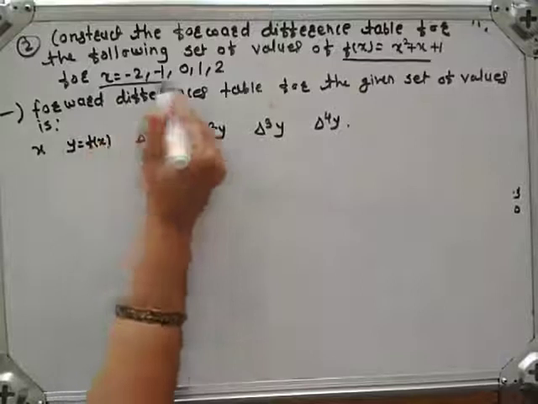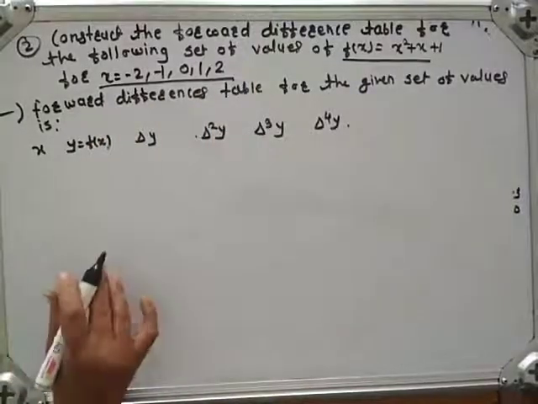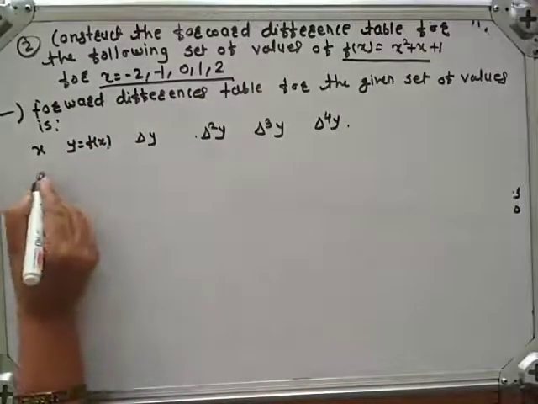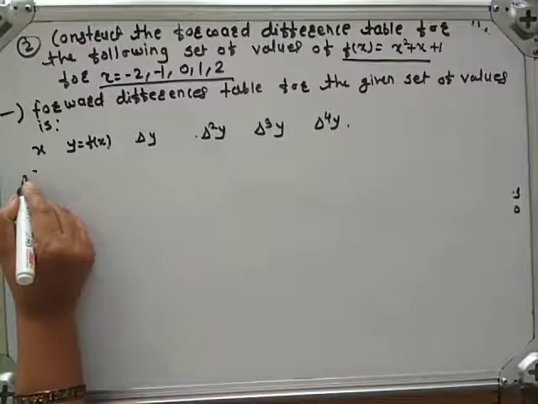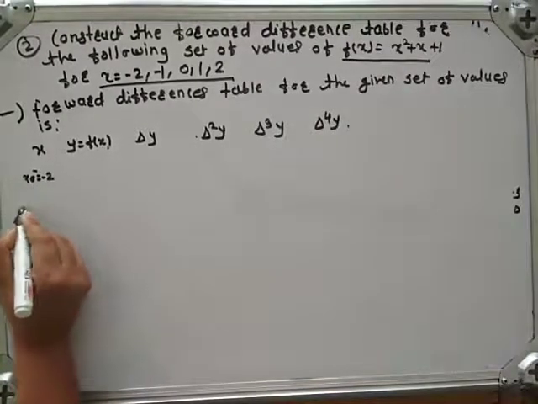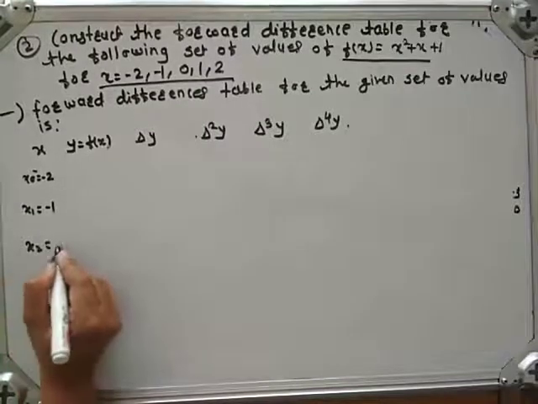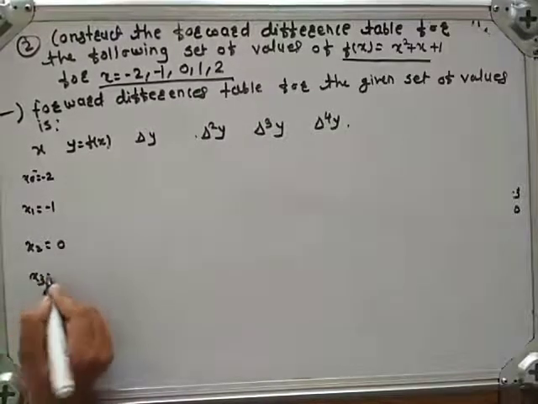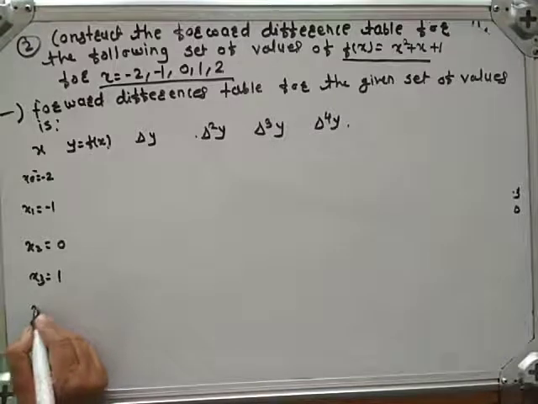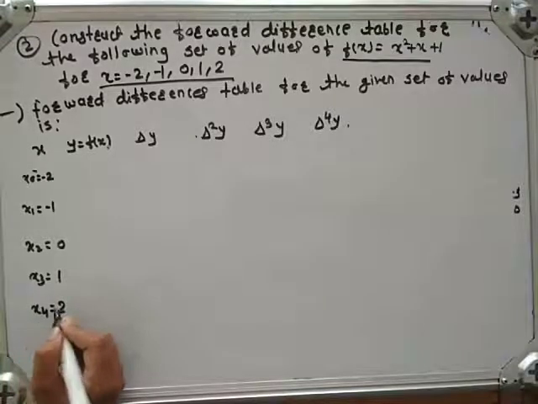Here observe that we have been given values of x: x0 is equal to minus 2, x1 is equal to minus 1, x2 is equal to 0, x3 is equal to 1, x4 is equal to 2.